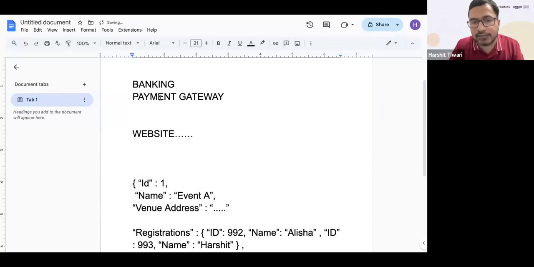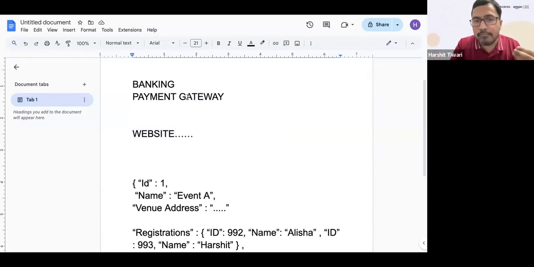Now the payment gateway might have some issues. This payment gateway will accept your credit card details or whatever payment method you choose, and the payment goes through. The payment is deducted from your bank, because the payment gateway will interact with your bank and see if the credit card and details are valid. It'll deduct your amount. Once that is done, the payment gateway will send a message back to the website that it received the payment correctly. Then the website will book the ticket and store in its database that the ticket has been booked.